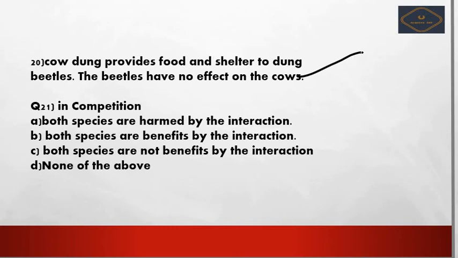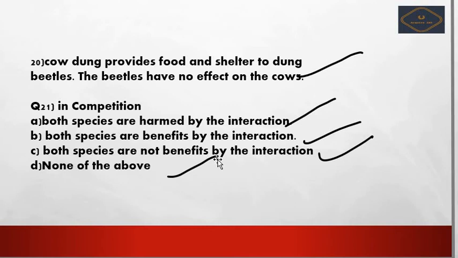So next we see question number 21. In competition, option A, both species are harmed by the interactions. Option B, both species are benefited by the interactions. Option C, both species are not benefited by the interaction. And option D, none of the above. So here option A is the correct answer, both species are harmed by the interactions, because when there is much competition between two organisms, no one will get benefit.